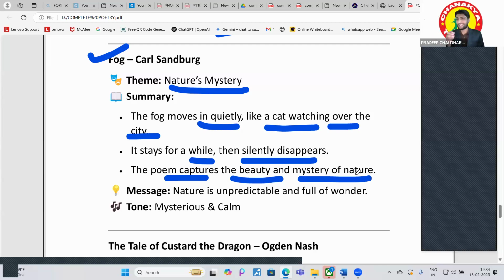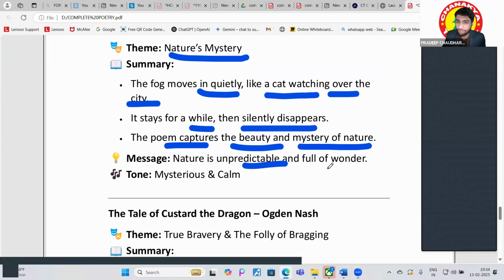It stays for a while and then silently disappears. Just he is doing the observation, and after that it silently disappears. Got it, guys? Okay. What is the message in this? That nature is unpredictable and full of wonders. That is the message of this. That nature has infinite possibilities. Right? In this nature, anything could happen. And there are so many amazing things that can happen.